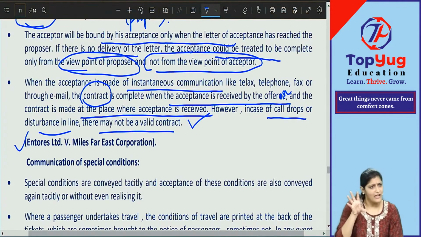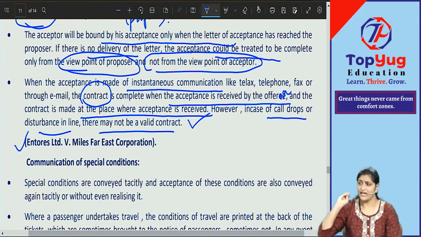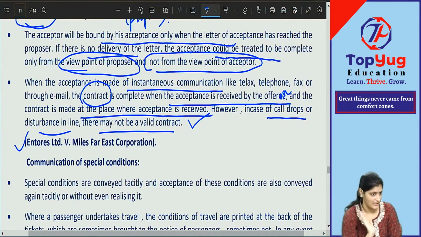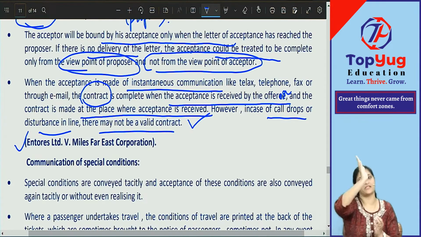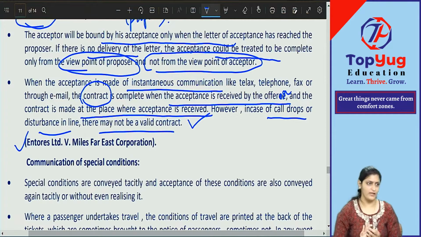What law is saying is that when there is a doubt that the communication did not reach the other party, you should again make the communication. Again give a call, or you just confirm from him, did you receive the message, did you receive that I said yes, either through call or through message. Something you should do where you are confirmed that your message reached the other party. Then only the contract will come into existence, otherwise no.